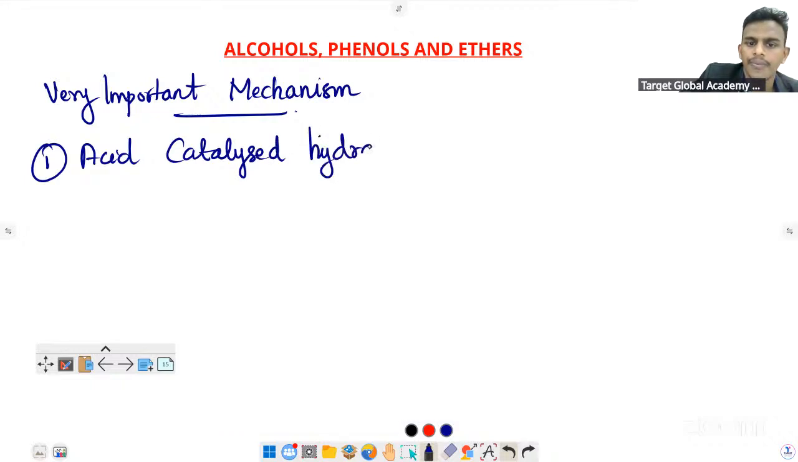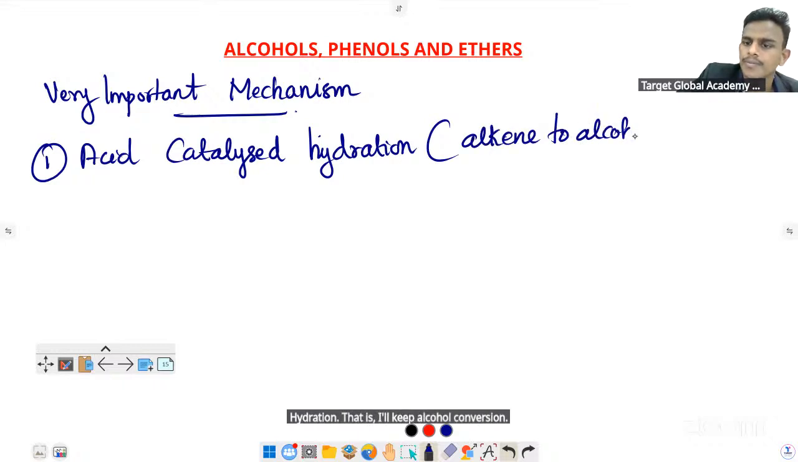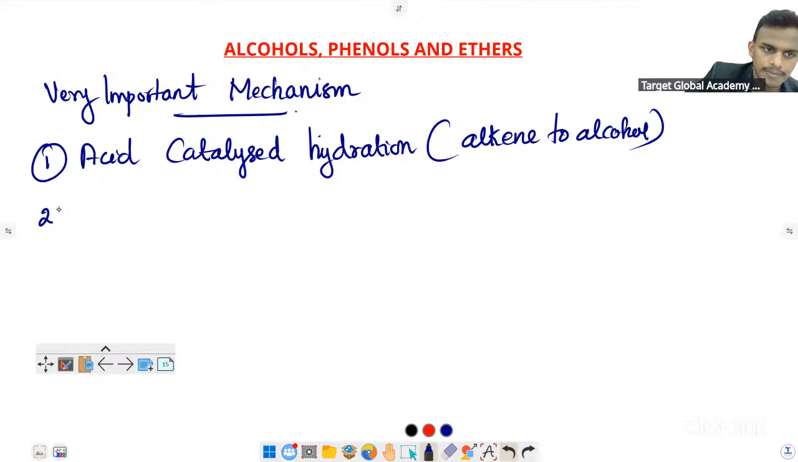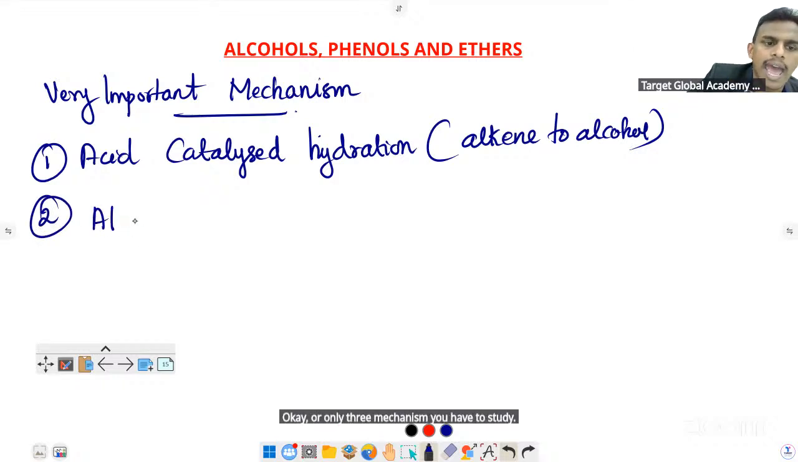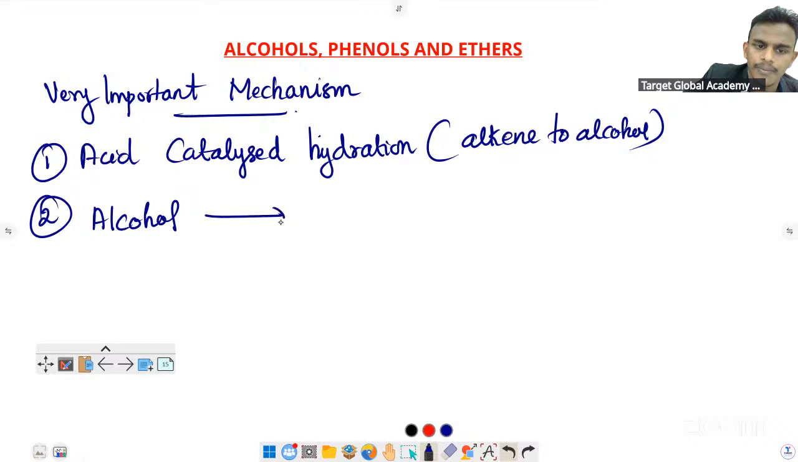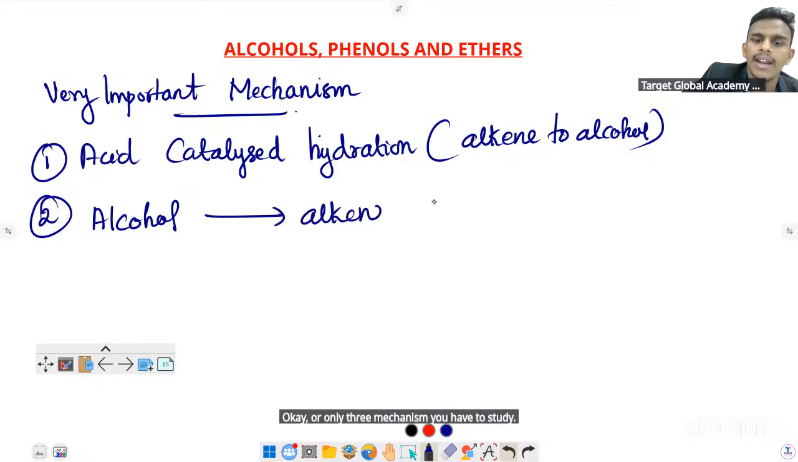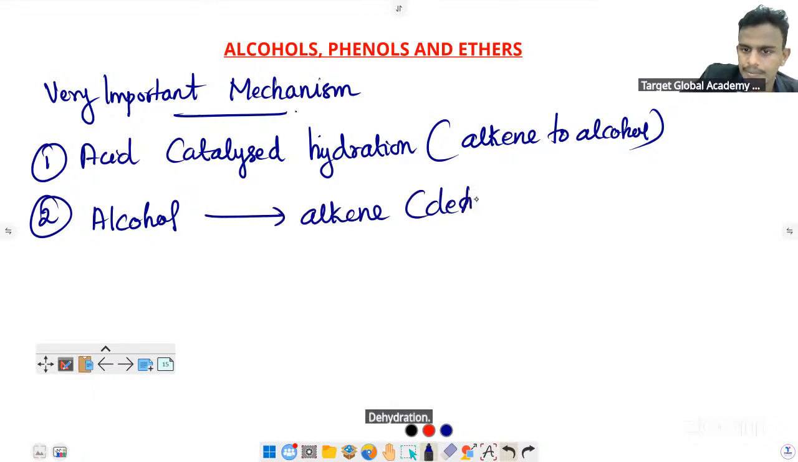Hydration. That is alkene to alcohol conversion. Or only three mechanisms you have to study. Or alcohol to alkene, dehydration, at